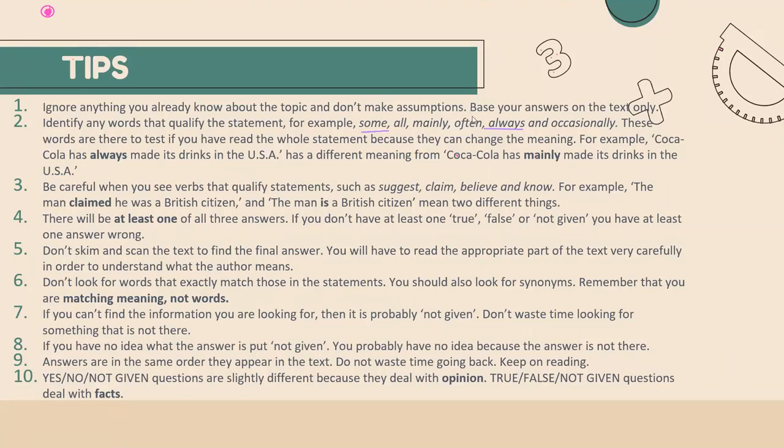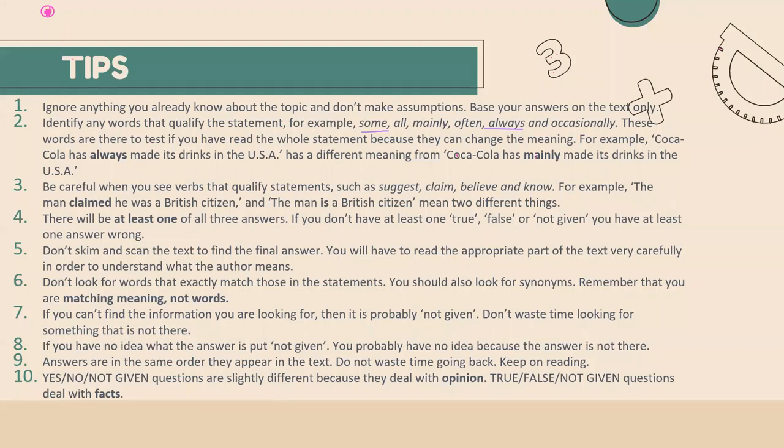I'm repeating it again. I have already mentioned what is meant by true, false, and not given. If the information given in the statement is the same as the information given in the passage, then it will be true. If the information given in the statement contradicts or differs from the passage, then it will be false. And when the information is not given at all, then it will be not given.